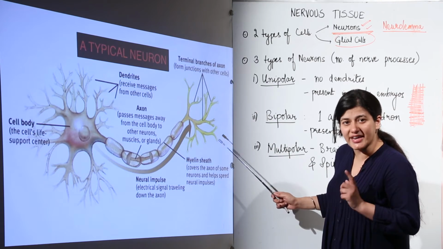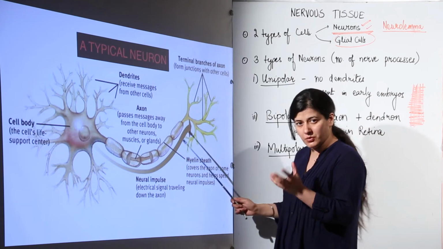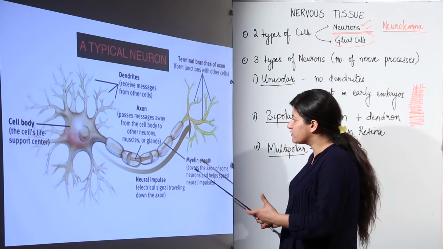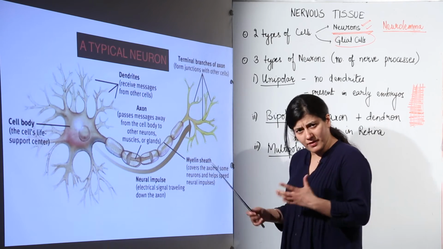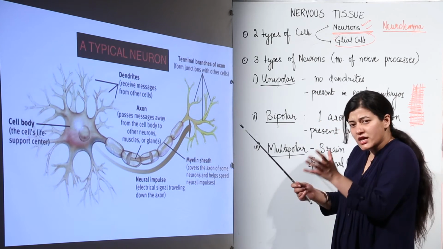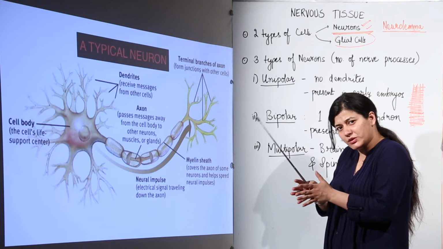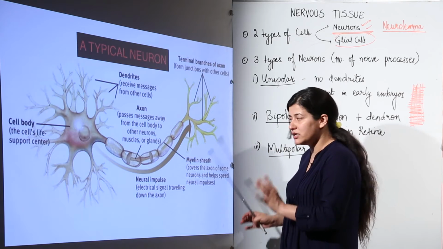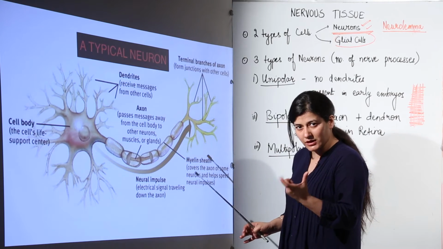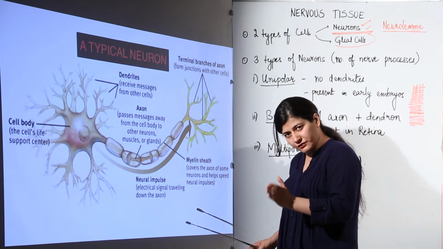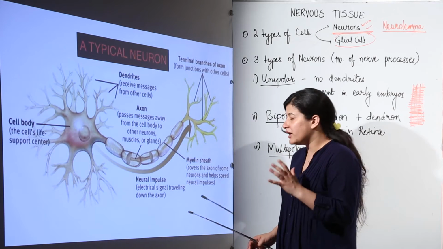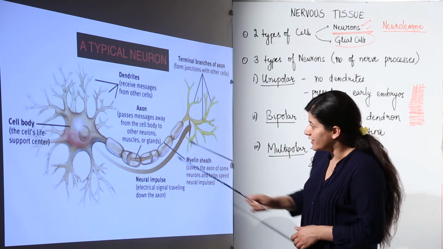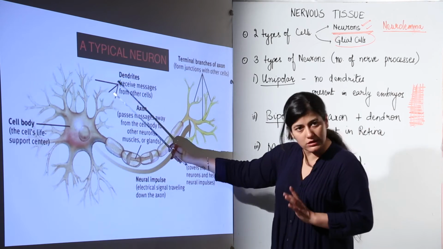This axon would be in further contact with the dendrites of the next cell at the point of synapse. Synapse is present between an axon and a dendron. It could be a chemical synapse or an electric synapse. These terms might be baffling for now, but you need to know that dendrons and axons are in contact with each other, and the term we use there is synapse. When we study nerve impulse conduction, we will get to know what synapses and other things are. For now, all you have to understand is that the axon is long and the dendrons are smaller.